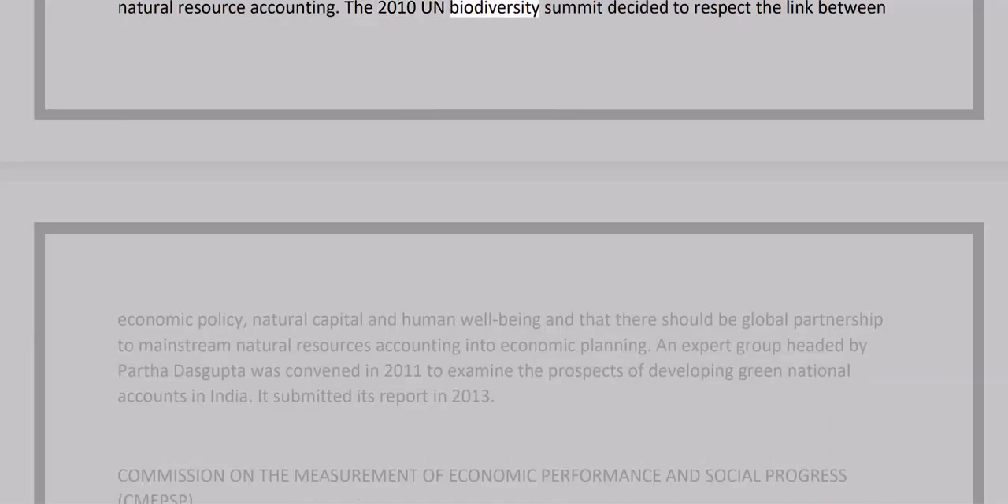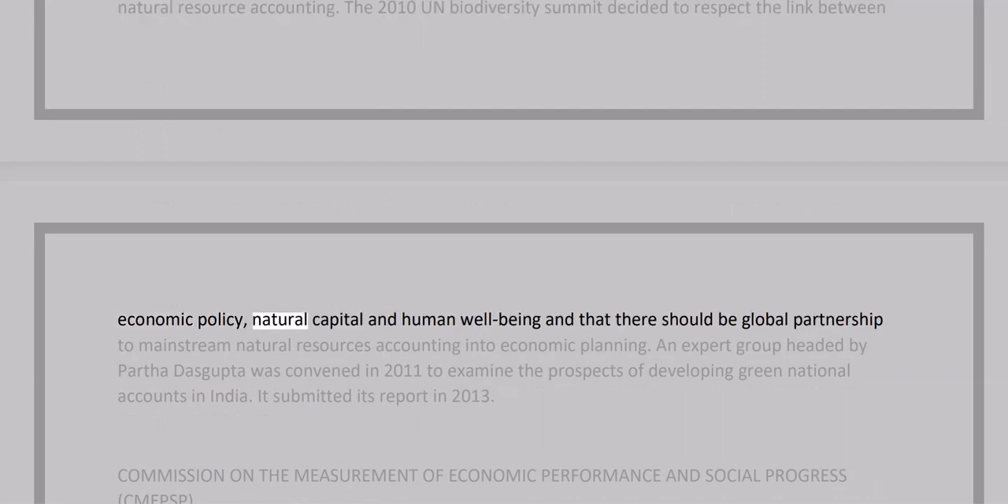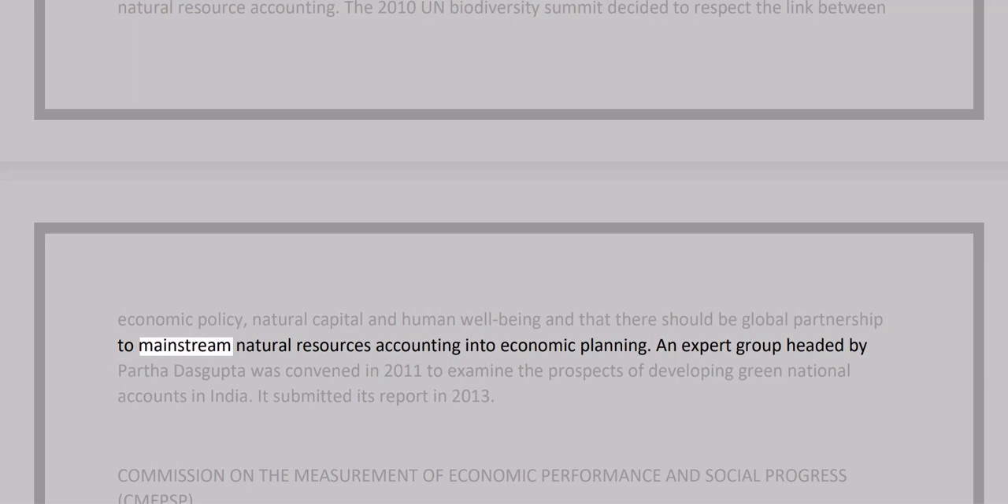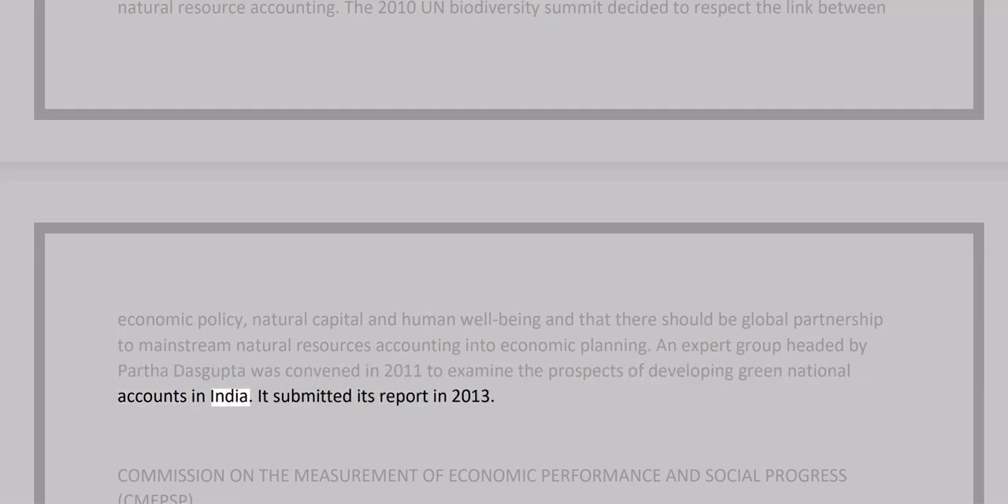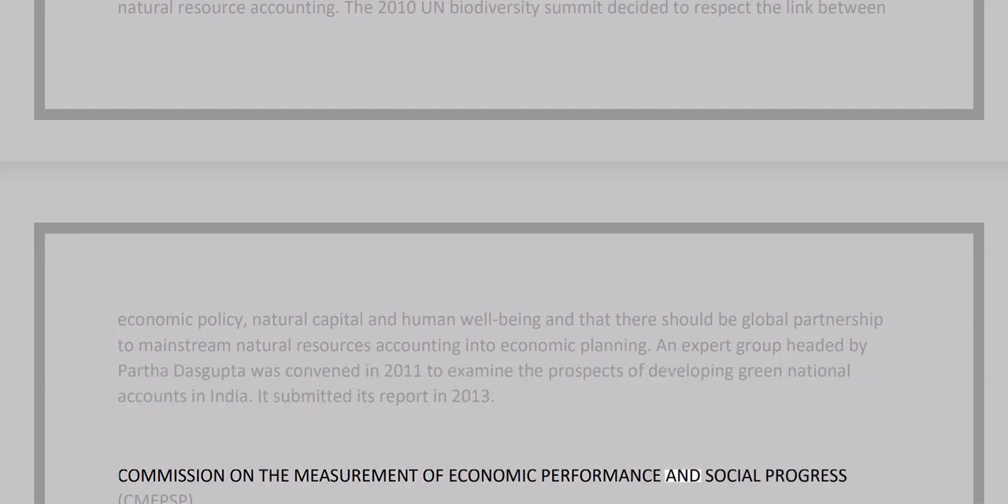The 2010 UN Biodiversity Summit decided to respect the link between economic policy, natural capital, and human well-being, and that there should be global partnership to mainstream natural resources accounting into economic planning. An expert group headed by Partha Dasgupta was convened in 2011 to examine the prospects of developing green national accounts in India. It submitted its report in 2013. Commission on the Measurement of Economic Performance and Social Progress, CMEPS.